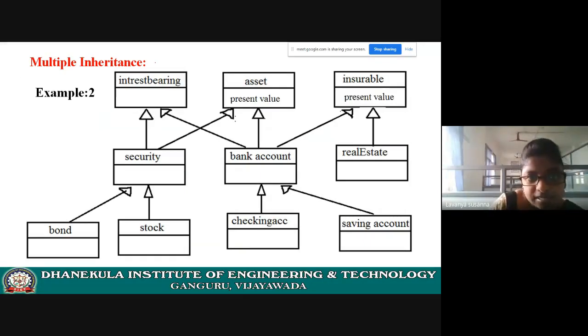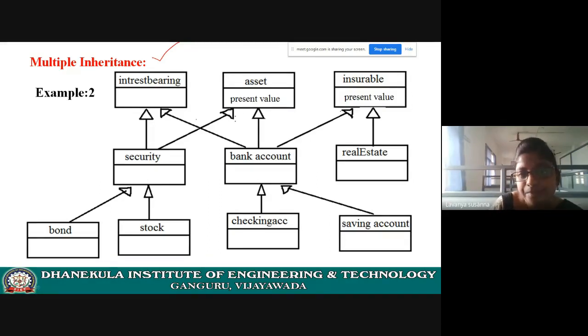Now, let us see another example. This is important. This is the example given in your textbook. You need to draw this example and then explain it. Now, let us see here, assets of a bank. You need to know what the assets of a bank are. Assets are financial instruments that a bank holds, like bank accounts, securities, all those things.